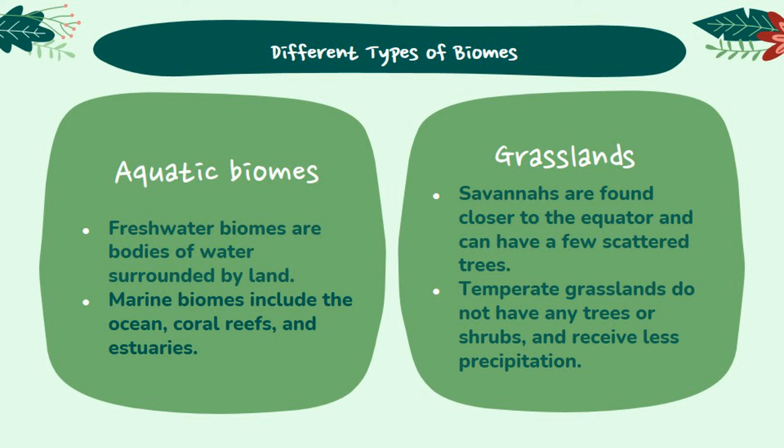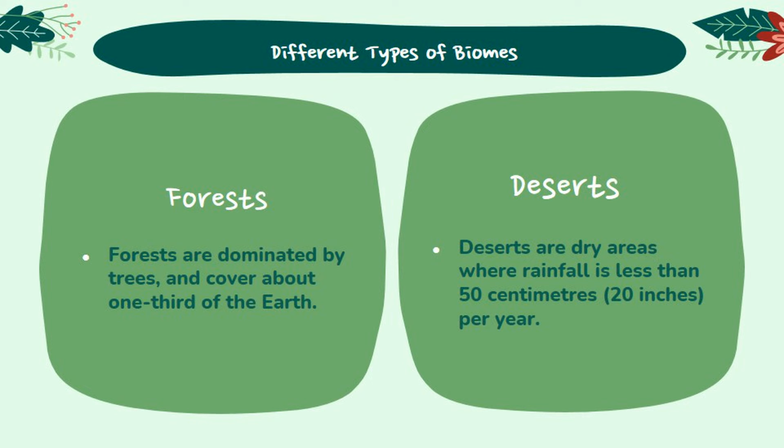Savannas are found closer to the equator and can have a few scattered trees. Temperate grasslands are found further away from the equator. They do not have any trees or shrubs and receive less precipitation than savanna. Forests are dominated by trees and cover about one-third of the earth. Forests contain much of the world's terrestrial biodiversity, including insects, birds, and mammals.